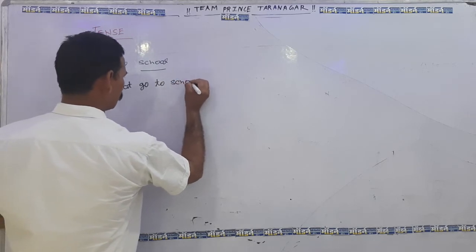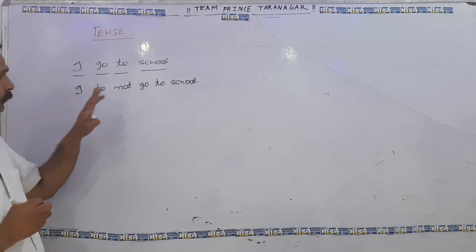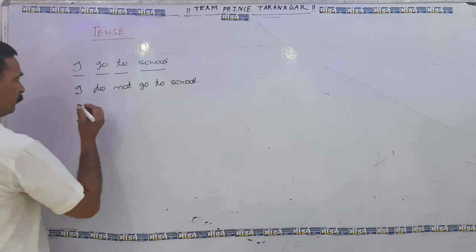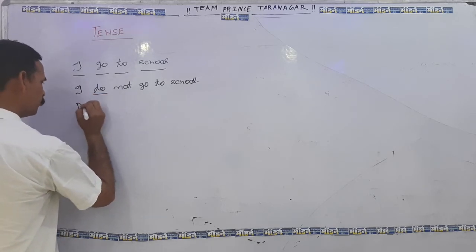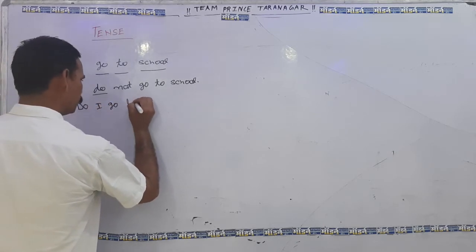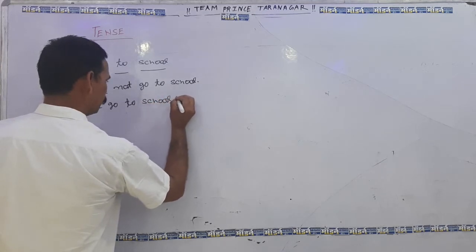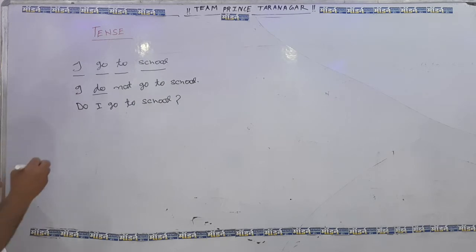This is the negative form. When we want to change this sentence into interrogative, we have to put do at the beginning of the sentence: Do I go to school? And also put the question mark. Then interrogative negative, how will it be?